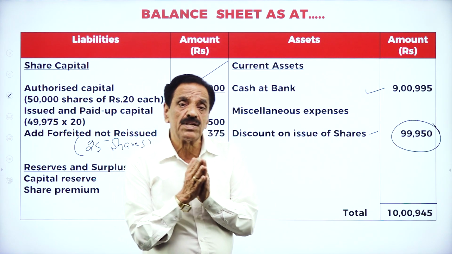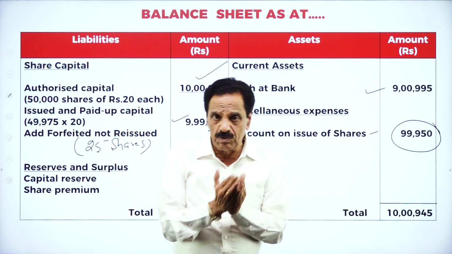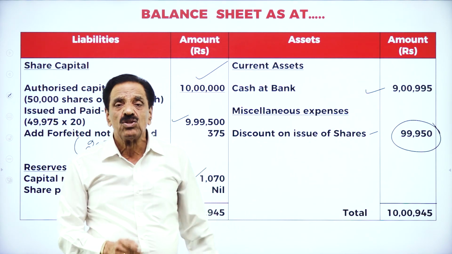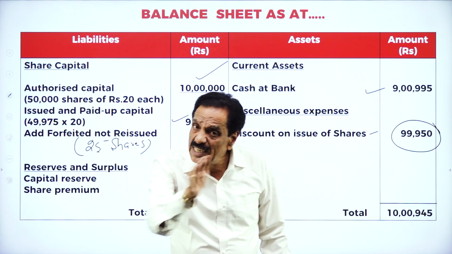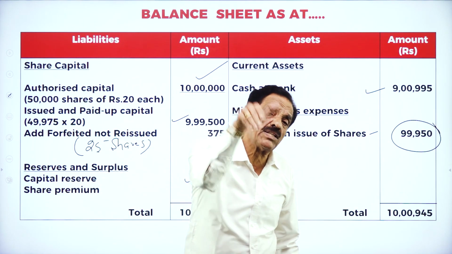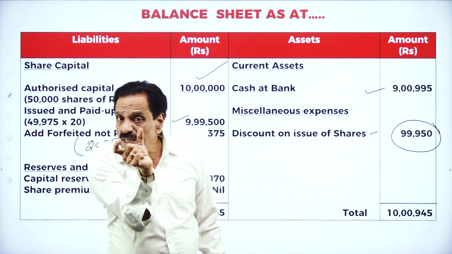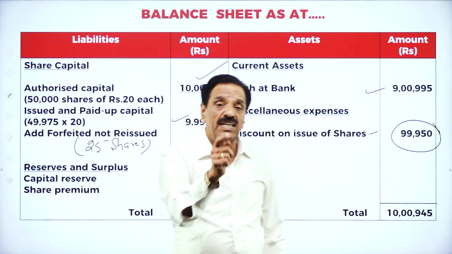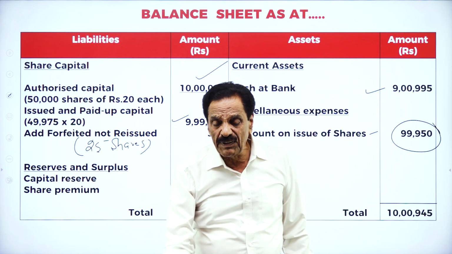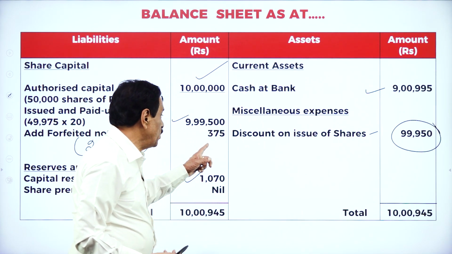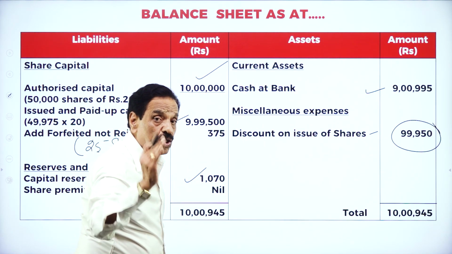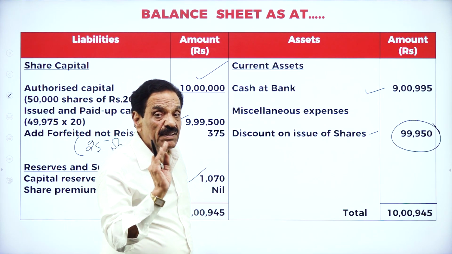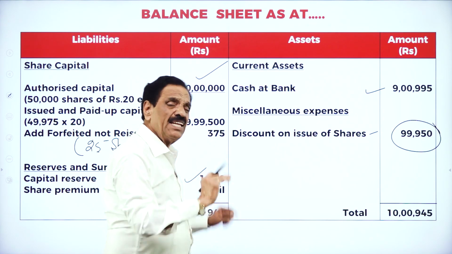Here, shares are issued at a discount. First, X holds how many shares? 60 shares, fails to pay. Y holds how many shares? 50 shares, fails to pay. Totally how many shares? 110 shares have gone. But reissued how much? 85. Another 25 now: forfeited, not reissued. For 50 shares, it is 750. For 25, it is 375. This has been shown as forfeited, not reissued. How much is there? 375 is there.